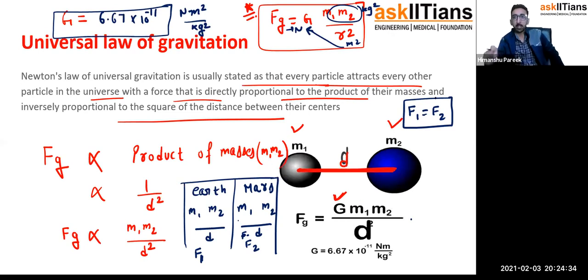And why is this happening? You won't find such beauty in the case of charged particles. When you change the medium for charged particles, say you place two bodies in the air and calculate the force, and then place the same bodies in water and calculate the force, the results differ. But for gravitation it would be exactly the same, because capital G never changes throughout the universe. Its value is the same everywhere. Any galaxy you go to, anywhere you go, capital G would be exactly the same.